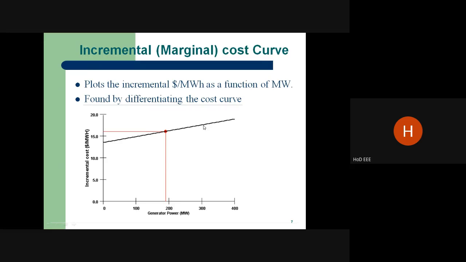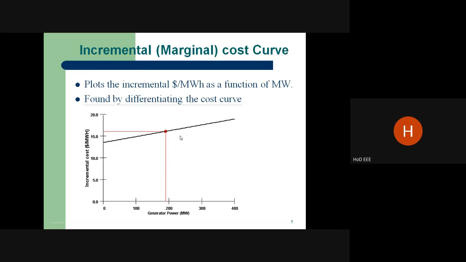Suppose at an operating point the power generation is 300, what is the cost? It may be 70, like that. So the significance of the incremental cost curve is the ratio of change in input cost corresponding to the change in output at any operating point. It is very, very important.